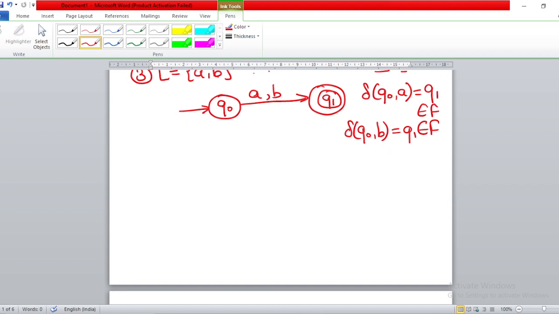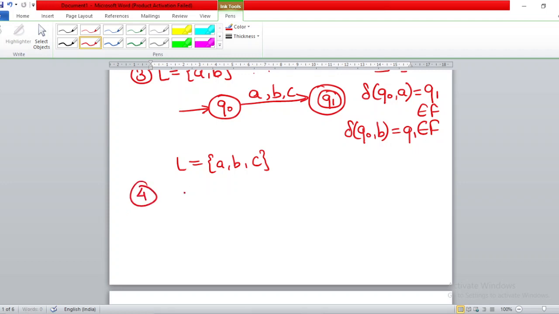So any input symbols are given. If it is given that L is equal to {a, b, c}, that means it accepts the string either a or b or c. So you will simply put a comma over here and put c. Alright, so this is how we can make finite automata for single length strings, the acceptance of single length strings.